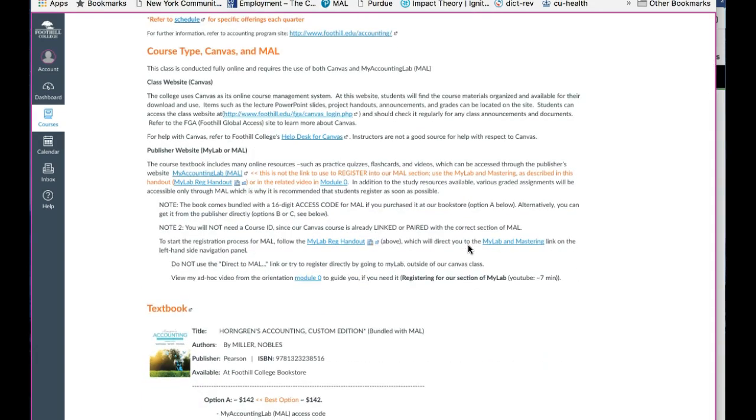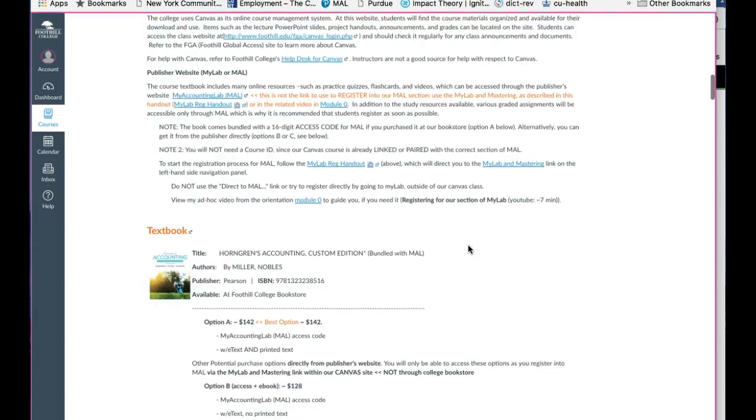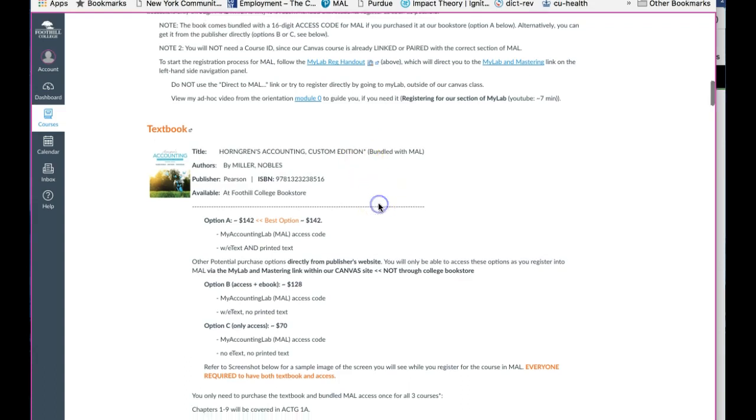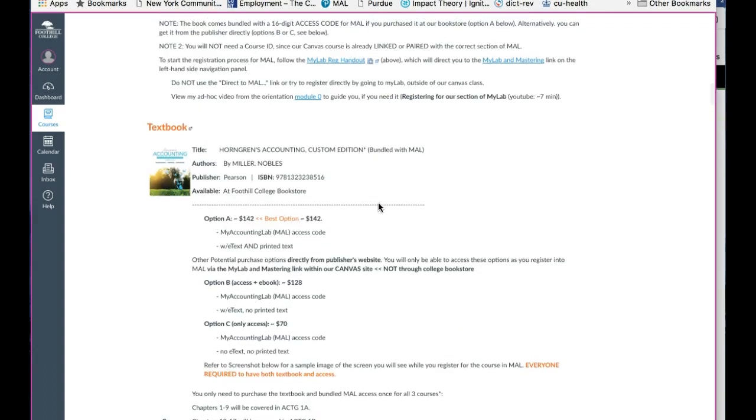Down here, I give you a little detail on my lab and on Canvas, but you really don't need to do that. All the thing you need to do at this point is to understand you will need your 16-digit access code that you purchased with the book, either in Accounting 1A last quarter or in this class if you haven't done the purchasing of the book yet. If you have purchased the book previously, that's it, you're done. You don't need to purchase anything else. You have both the book and access to my lab.